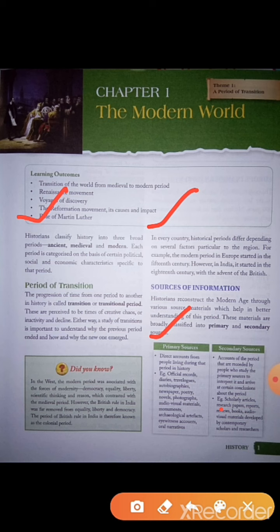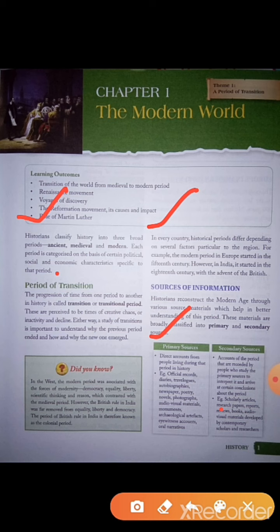What are the primary sources? First point given: direct accounts from people living during that period in history. That is, the people who were living during that history, if they give information, that is called a direct account. Then an example is given in the second point: official records or diaries or